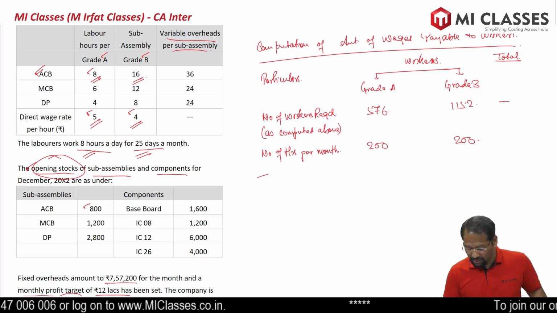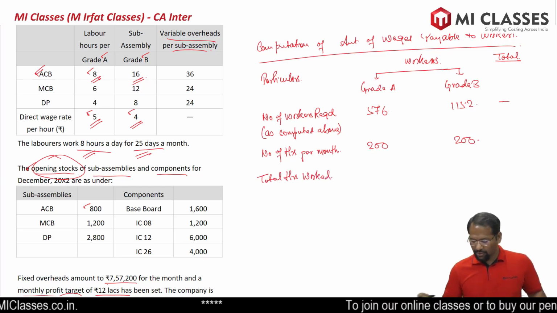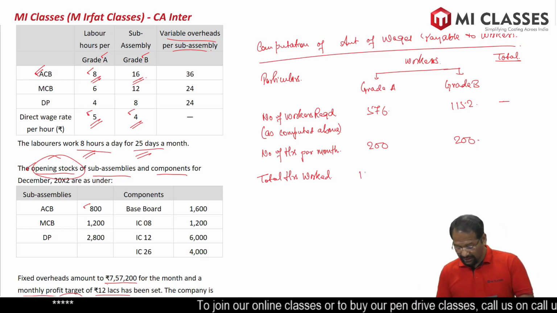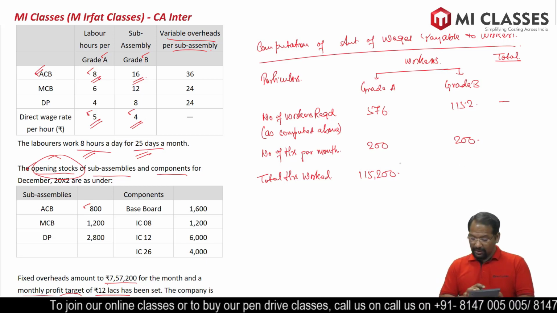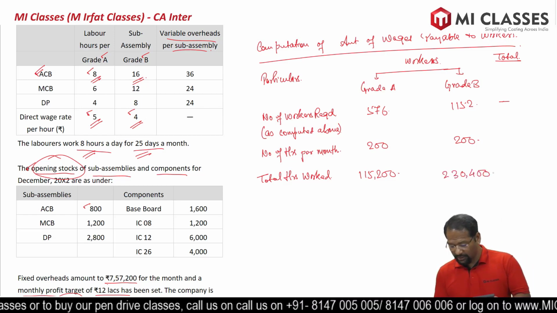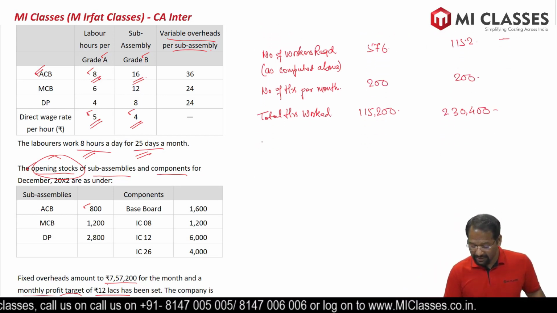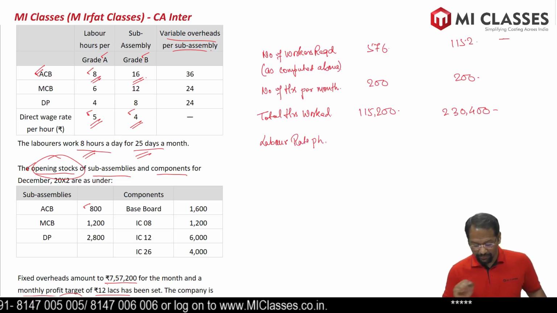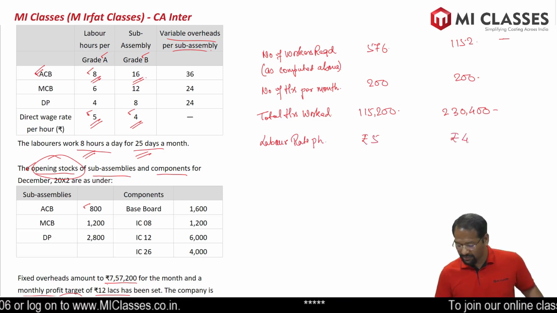So how much is the total hours worked? Total hours worked would be 576 multiplied by 200, so it will be 1,15,200 hours. And this one will be 1,152 multiplied by 200, so it will be 2,30,400 hours. Now this is the hours. We can multiply with the labor rate per hour. The first one is rupees 5 and the second one is rupees 4.